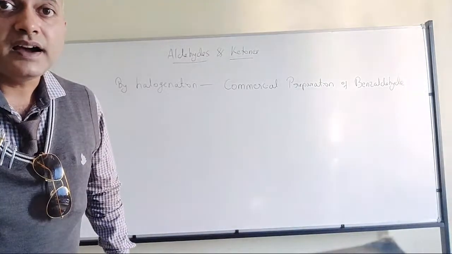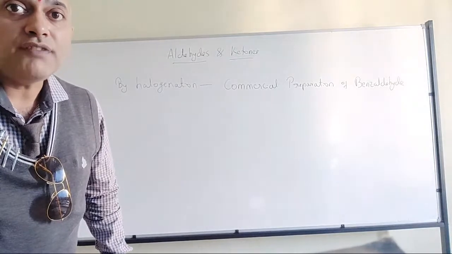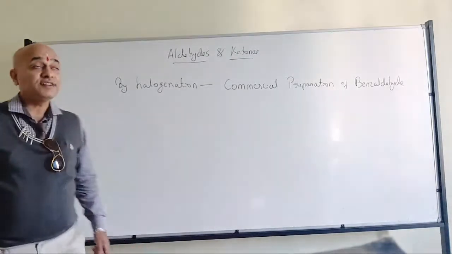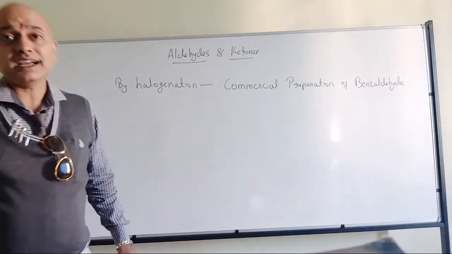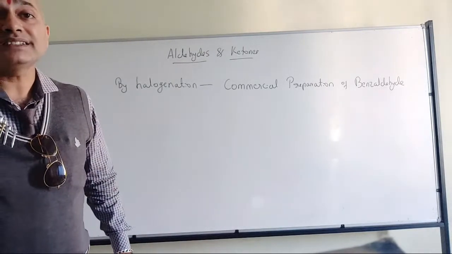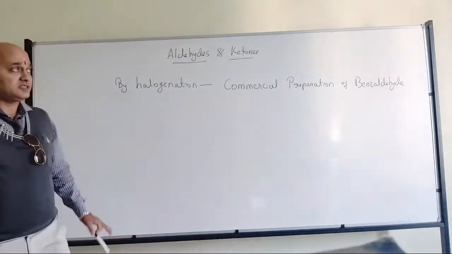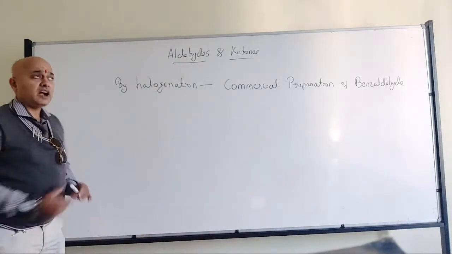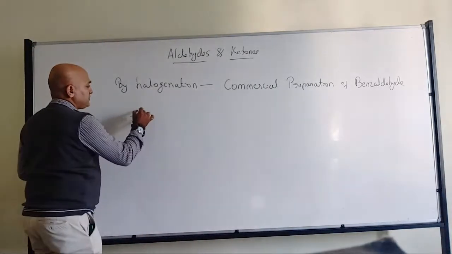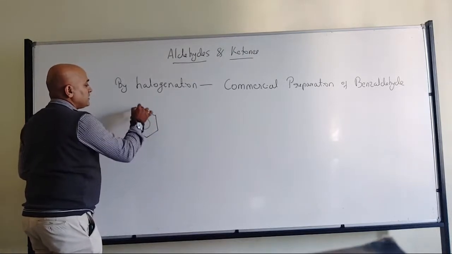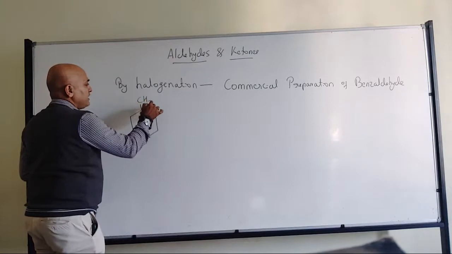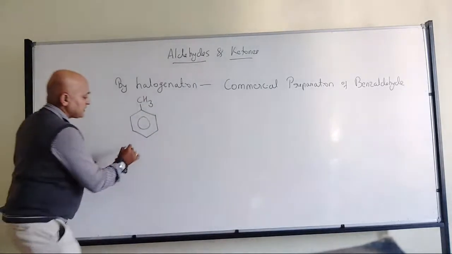Yes, Arpit, adding of halogens. Whatever Arpit has told is absolutely correct. Halogenation means adding of the halogens. So we have toluene, which means there is a methyl group.